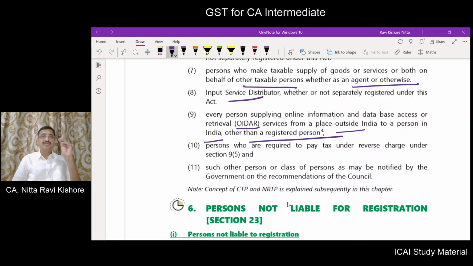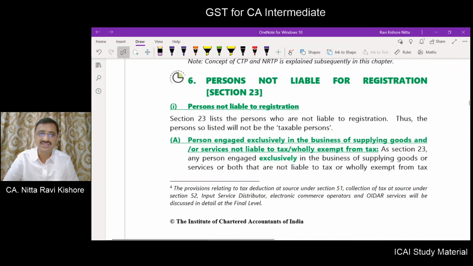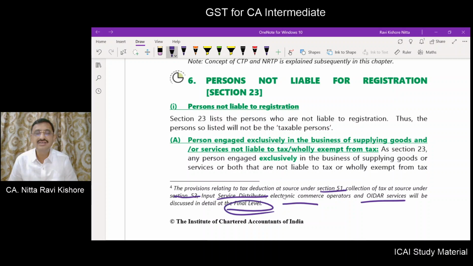So if you are providing ODR service from outside India to a person in India other than a registered person, then you should get yourself registered. The provisions relating to section 51, section 52, input service distributor, e-commerce operator, and ODR service are dealt with at a final level.